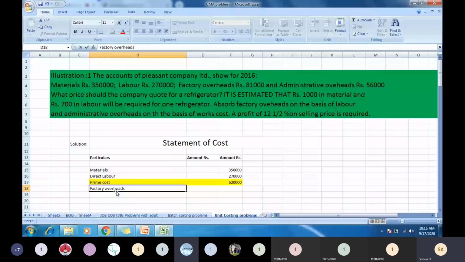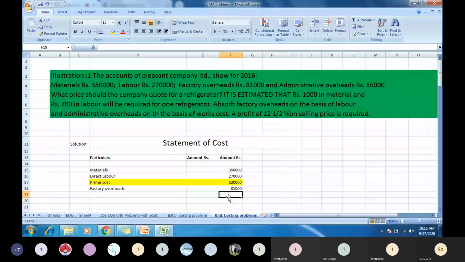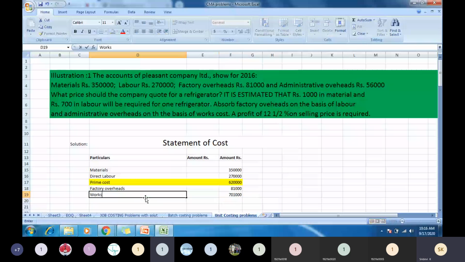It's 81,000. Sum up this 81,000 with the 6,20,000. You will get how much? 7,01,000. This is called as what? Works cost.